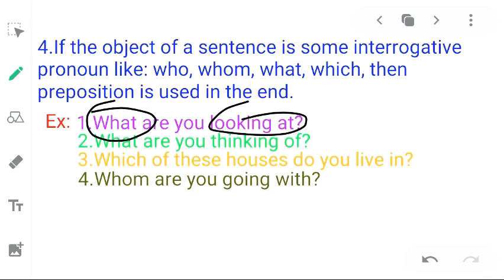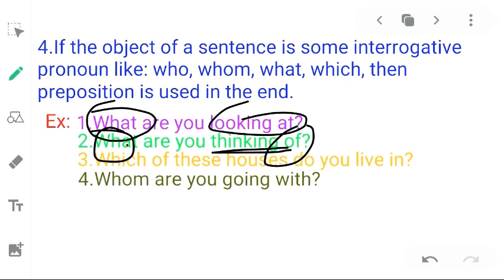Let us see the second example. What are you thinking of? Here what has been used as object. That is why the preposition has been used in the end, and the what is working as object of transitive verb thinking of. That is why preposition has been used in the end of the sentence.